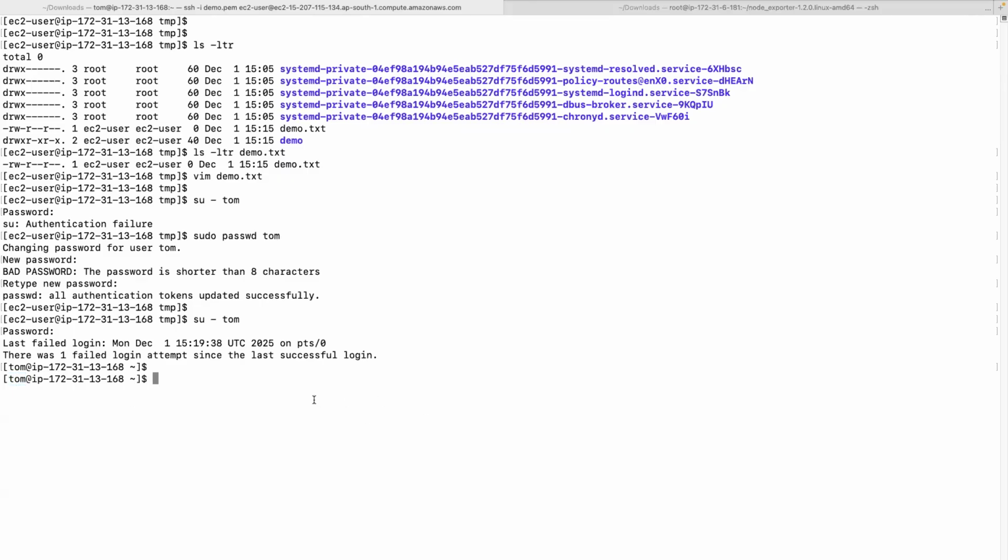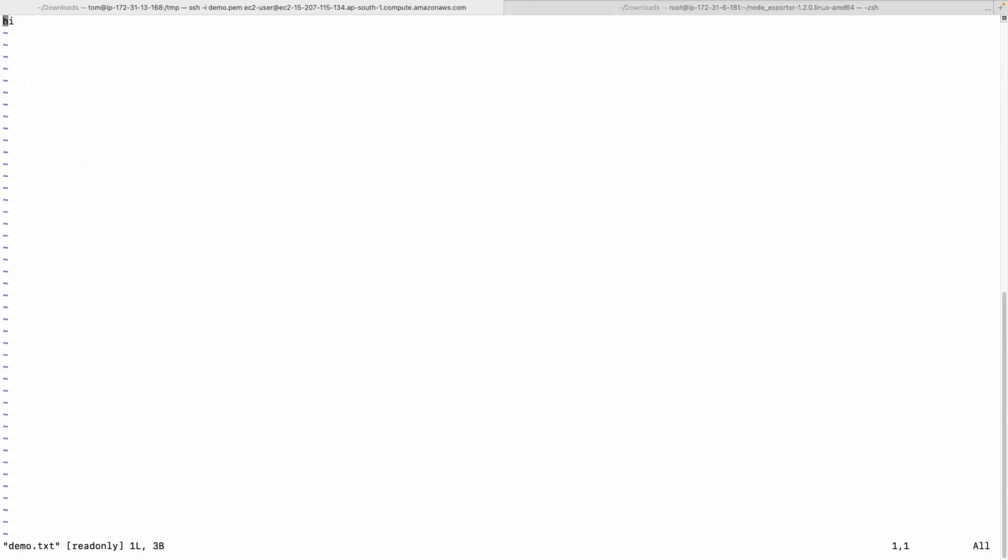As you become a Tom user, try to go to that folder tmp and try to modify this demo.txt. See at the bottom here you can see warning: changing a read only file. Understood? Because others have only read permissions. Is that clear?